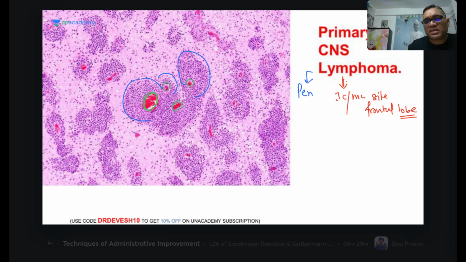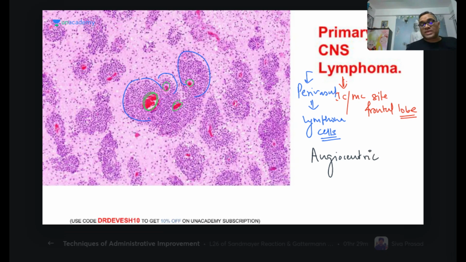So in primary CNS lymphoma, you will see perivascular lymphoma cells. That is why this is also called an angiocentric tumor. You remember that day we discussed in leukemia lymphoma, the angiocentric tumor is the anaplastic large cell lymphoma, where I was showing you so many hemorrhages in the lymph node. So when they grow around the blood vessel, that is called an angiocentric tumor. So primary CNS lymphoma is an angiocentric tumor.